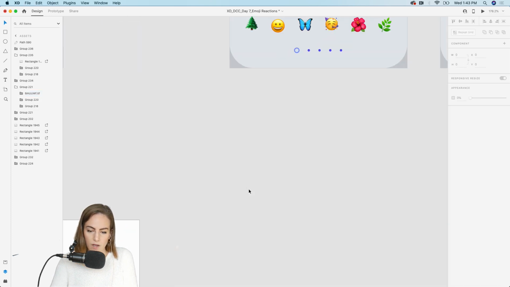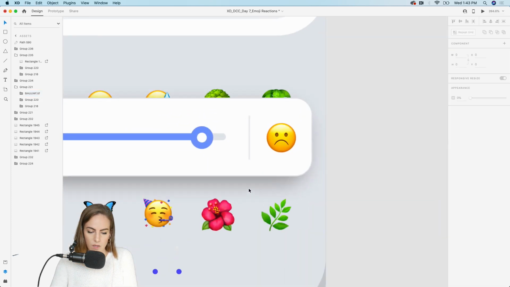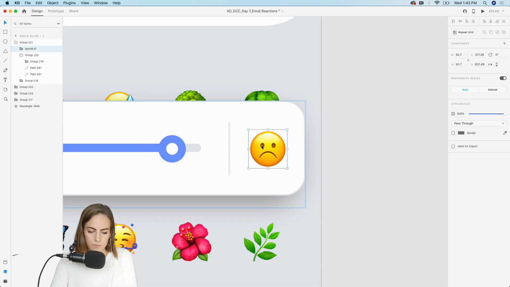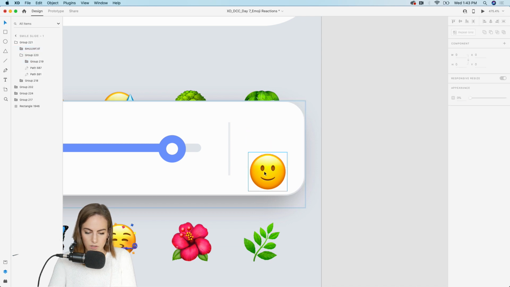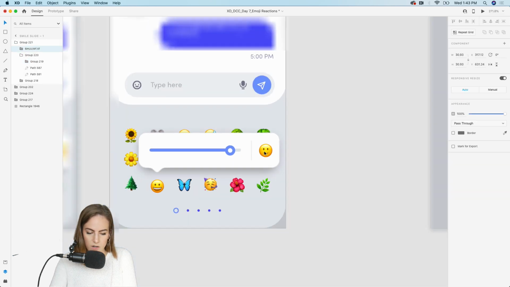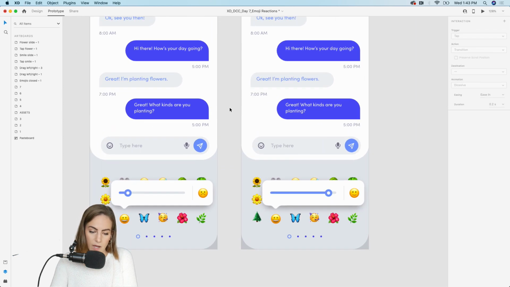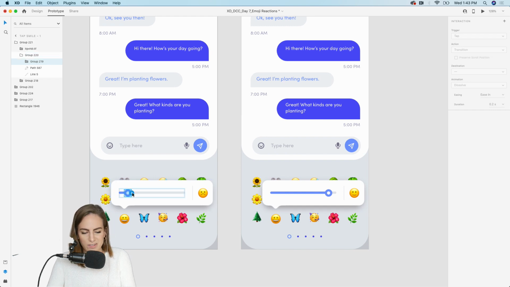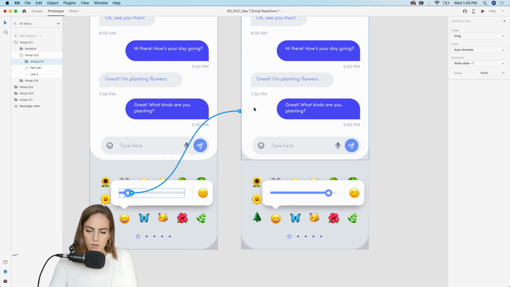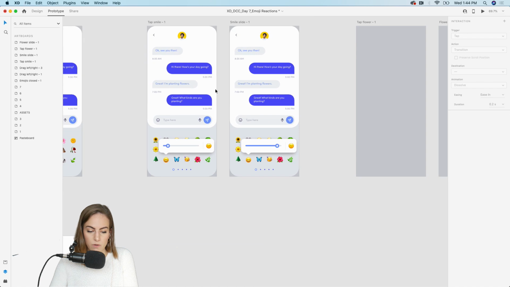So let's copy that guy. And we can zoom in a bit and paste the new one. And then we can just delete the old one. Make sure that's centered. And then let's hop on over into our prototype tab, and you'll want to triple click or double click, however many layers you have, and bring your little trigger over, and the trigger again will be drag. So we're going to do auto animate for the action. Easing none is fine, and so that should do everything for us.